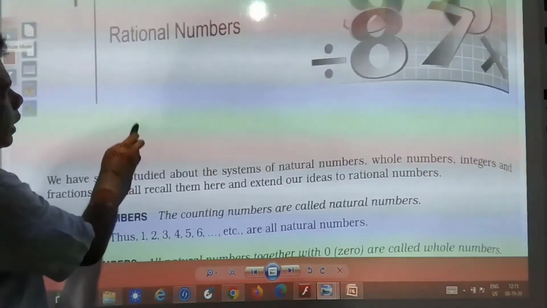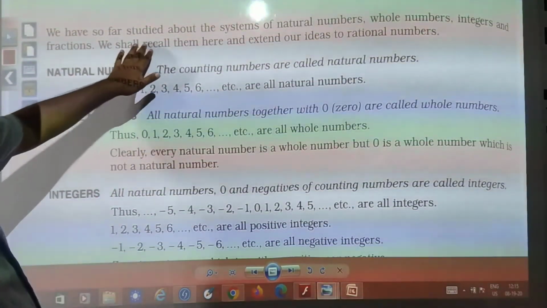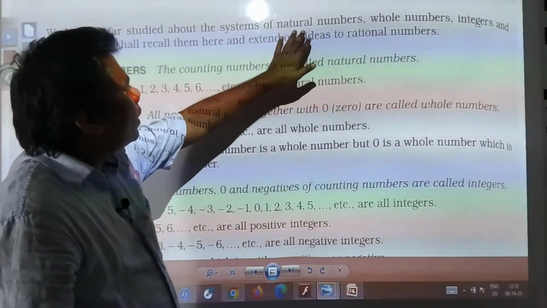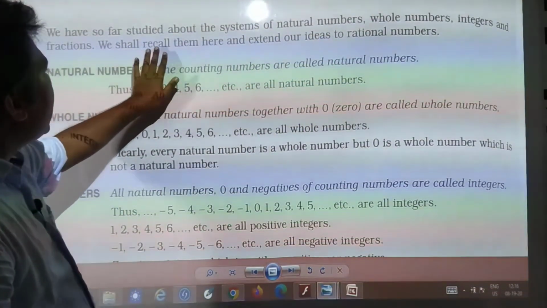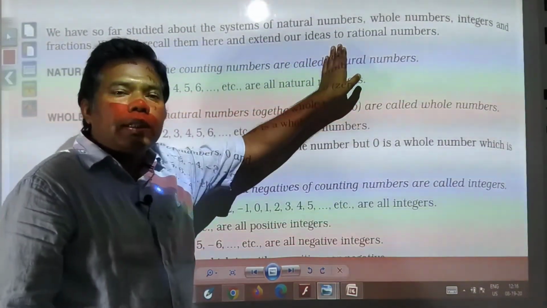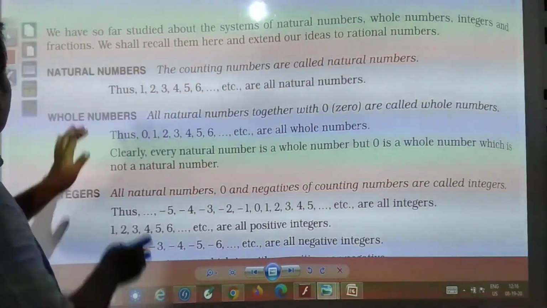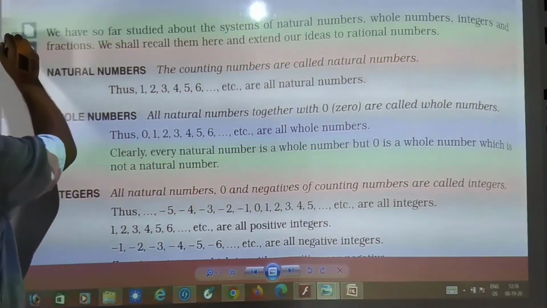Here we have rational numbers. Here you can see we have so far studied about the systems of natural numbers, whole numbers, integers and fractions. We shall recall them here and extend our ideas to rational numbers. First we have natural numbers.